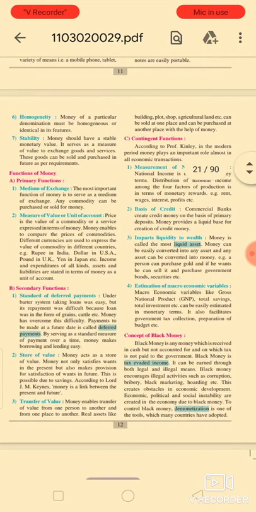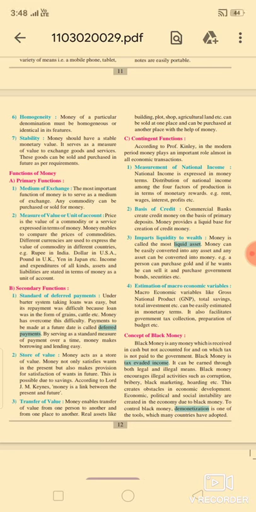So now I will explain the first contingent function, which is the measurement of national income. The national income is expressed in money terms. The distribution of national income among the four factors of production is in terms of money, monetary rewards, that is, rent, wages, interest or profit. Money plays an important role in the calculation of national income, because national income is always expressed in terms of money.